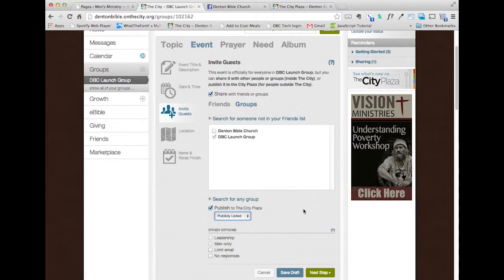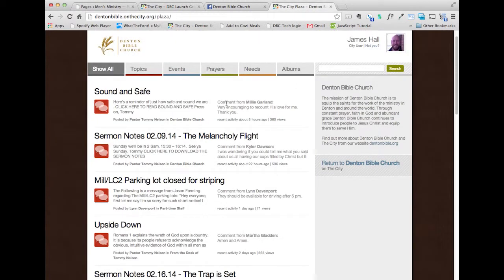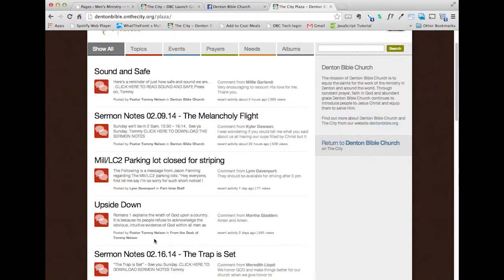I want to show you what that does. When you make something publicly listed, this is what it does. This is our plaza, and as you can see down here we have this upside down post from Tommy. When that post was created, because it was made public on the plaza, it automatically posted to the Facebook page.